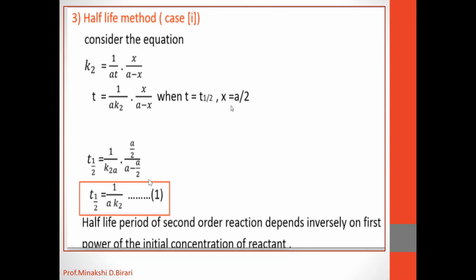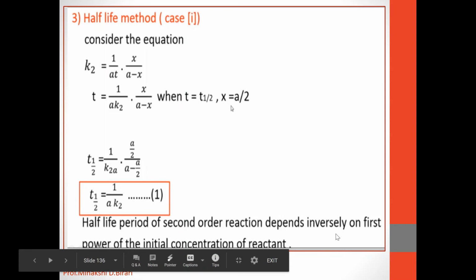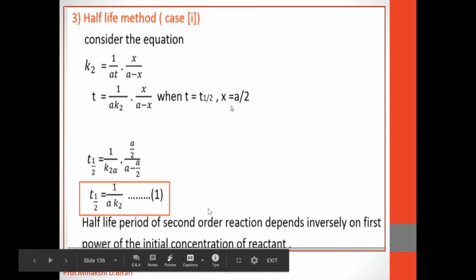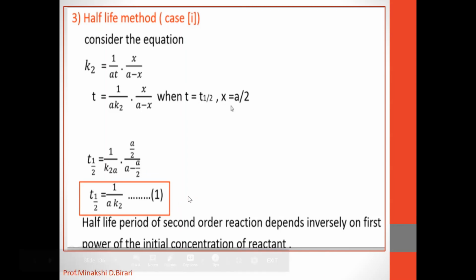In that, the half-life period of a second order reaction depends inversely on the first power of the initial concentration of reactant. Here K2 is the constant at a given temperature. The half-life period of the reaction is inversely proportional to the initial concentration of the reactant. That means t 1 half is inversely proportional to the initial concentration A.